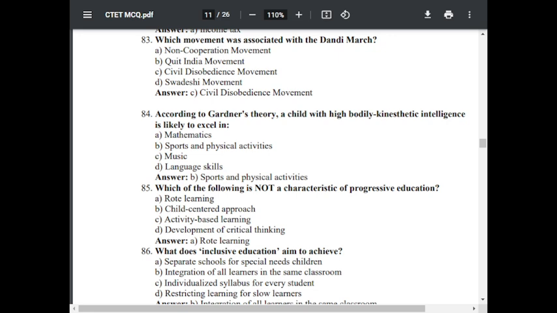Question number 85. Which of the following is not a characteristic of progressive education? Option A, rote learning. Option B, child-centered approach. Option C, activity-based learning. Option D, development of critical thinking. The correct answer is A, rote learning.